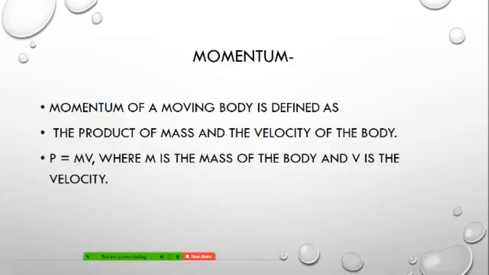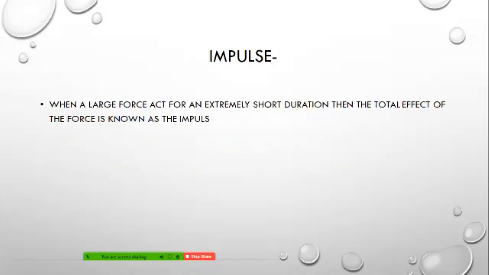Students, the next point is the momentum. Momentum of a moving body is defined as the product of mass and the velocity of the body. So here P is equal to m into v, where m is the mass of the body and v is the velocity of the body. So this is the momentum.